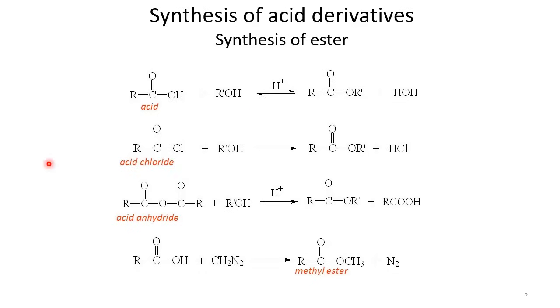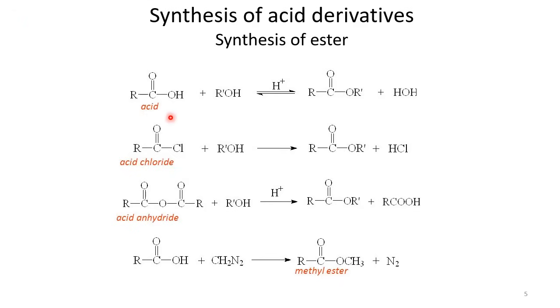There are different possibilities here, but most of the time the conventional way to synthesize an ester is by reacting an acid with an alcohol. This reaction can occur with or without a catalyst too, but most of the time an acid is used as a catalyst for this reaction. And if we react an acid with an alcohol, that's how we get an ester.